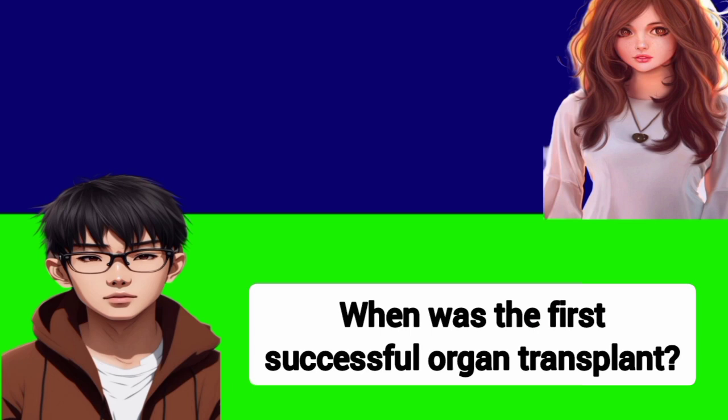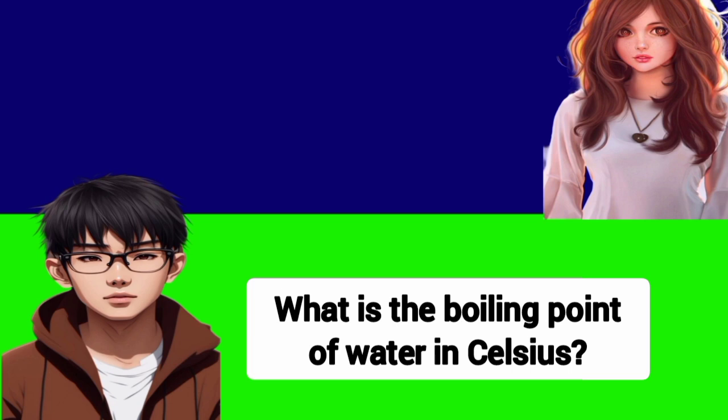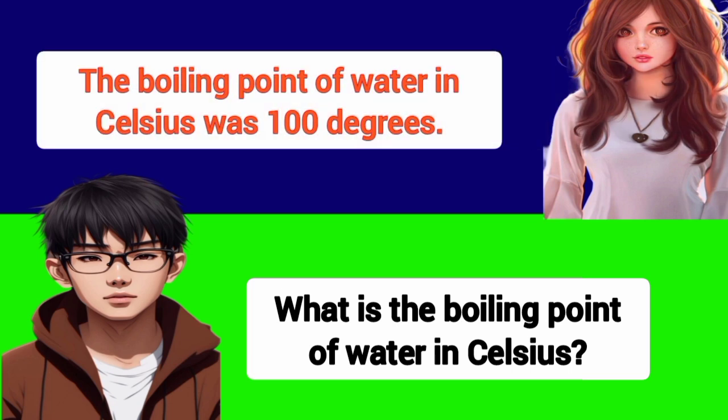When was the first successful organ transplant? The first successful organ transplant was in 1954. What is the boiling point of water in Celsius? The boiling point of water in Celsius was 100 degrees.